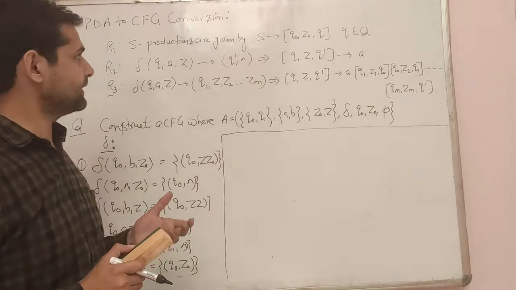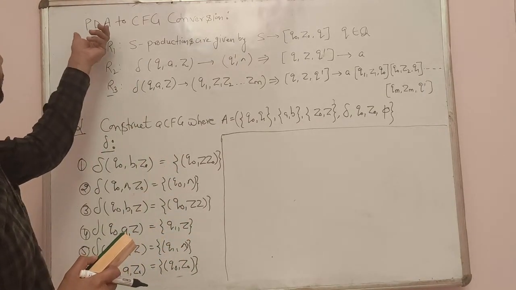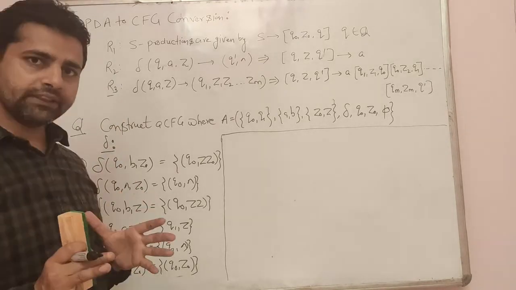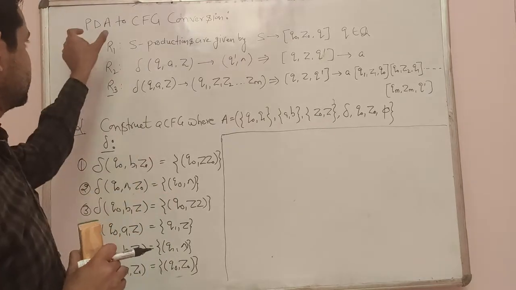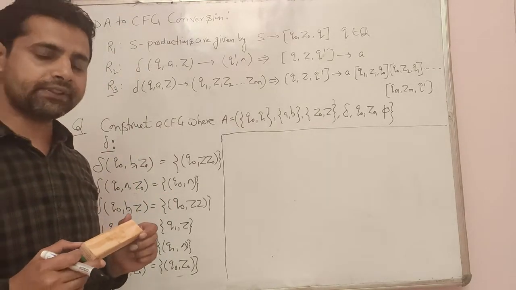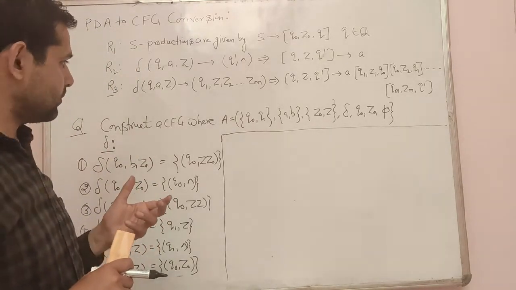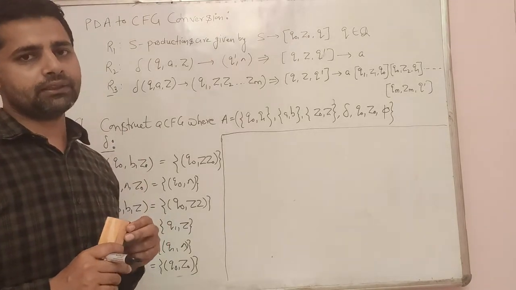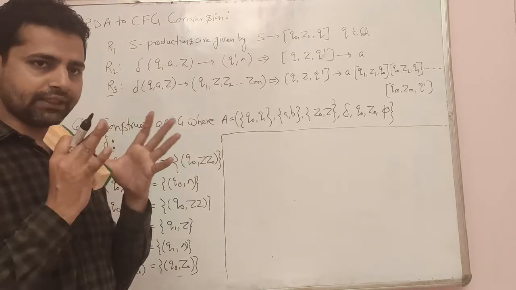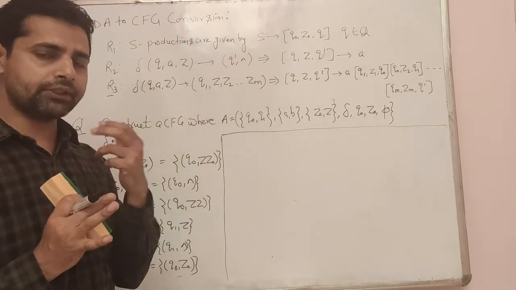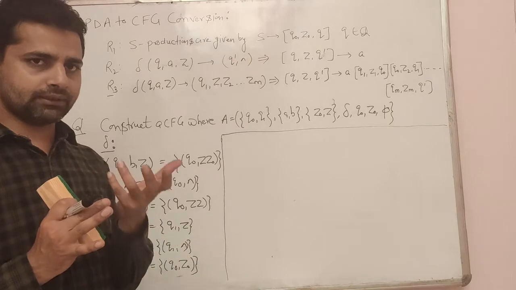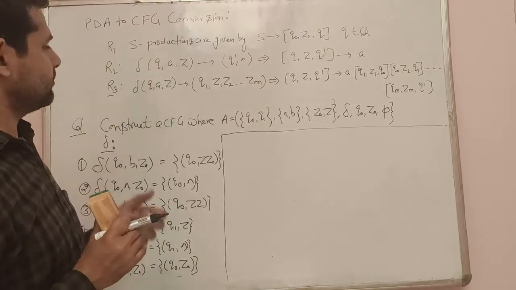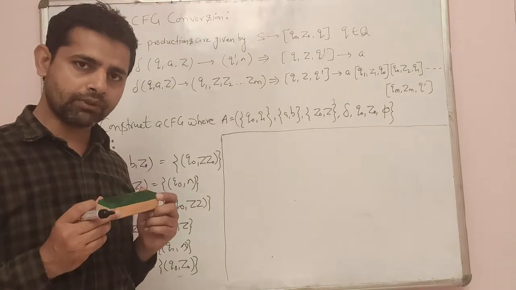In this video lecture, we will discuss how to convert a push-down automata to a context-free grammar. There are three rules for converting a push-down automata into a context-free grammar. A push-down automata consists of 7 tuples. In that, we will convert the transition function of the push-down automata into context-free grammar productions. A context-free grammar consists of 4 tuples.